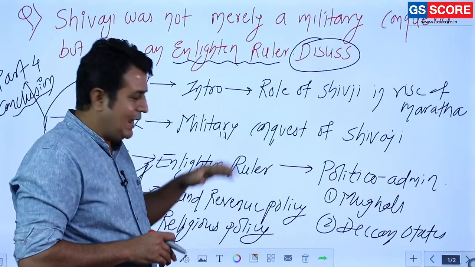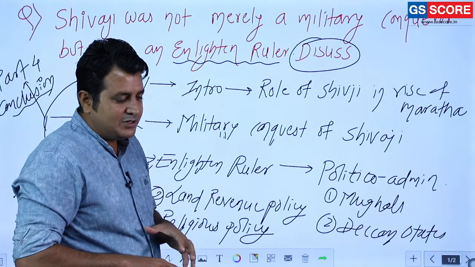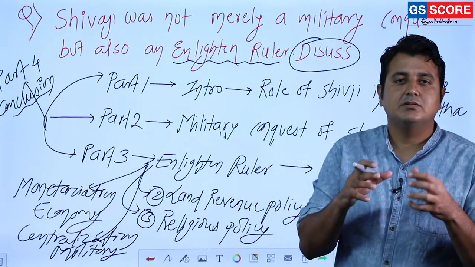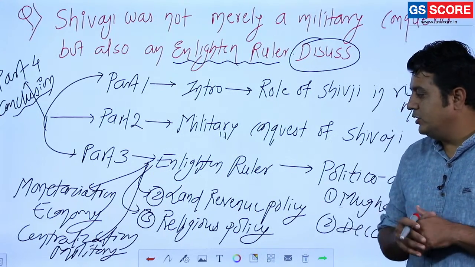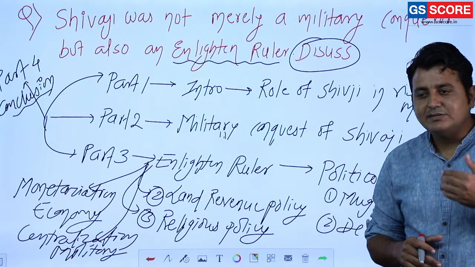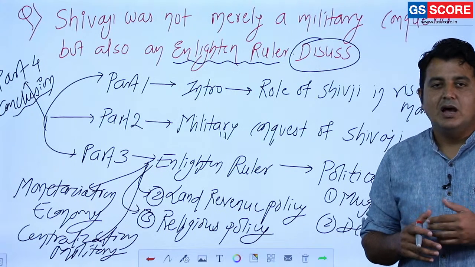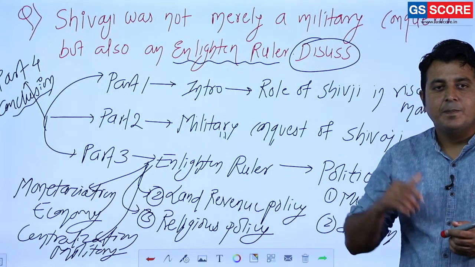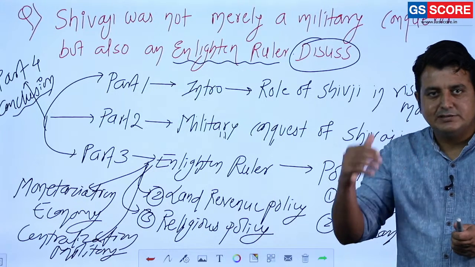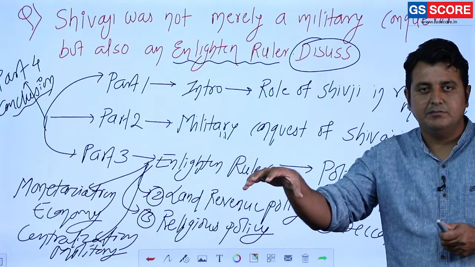You are going to write here that Shivaji's politico-administrative system, his religious policy, his land revenue policy, all these symbolize that Shivaji was a visionary leader, and he played an important role, and these policies continued for some time.